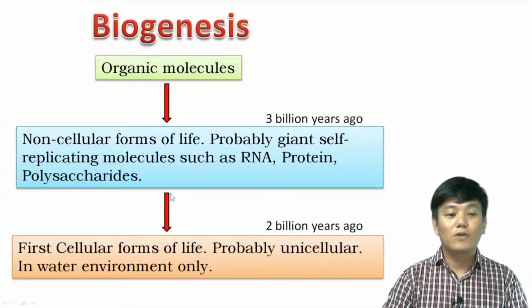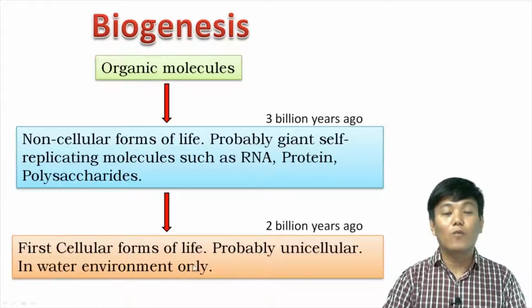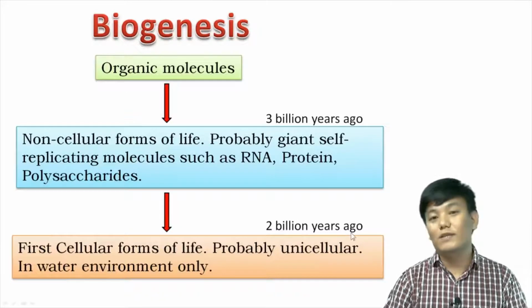And later on, these non-cellular forms of life gave rise to first cellular forms of life. Probably they were unicellular and they occurred only in water environment. So this particular transition is said to have occurred about 2 billion years ago.